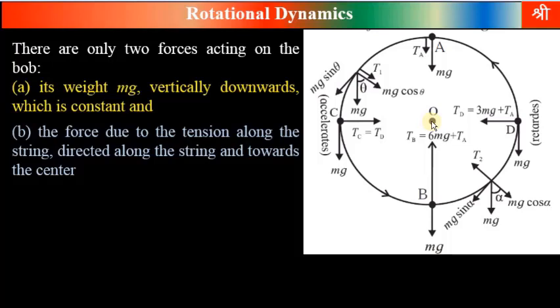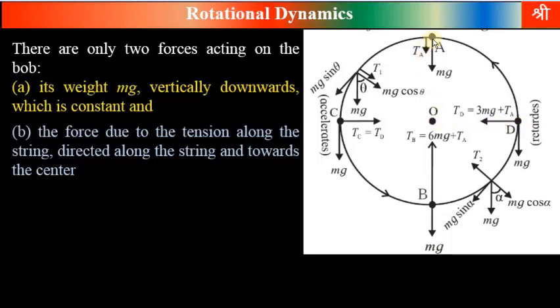This point O is the center of circular motion. When the particle is at the bottom, tension acts toward the center, and that will be vertically upward. But when the particle is at point D, that means horizontal level, weight acts downward, but the tension acts horizontally toward the left, toward the center of this circle.